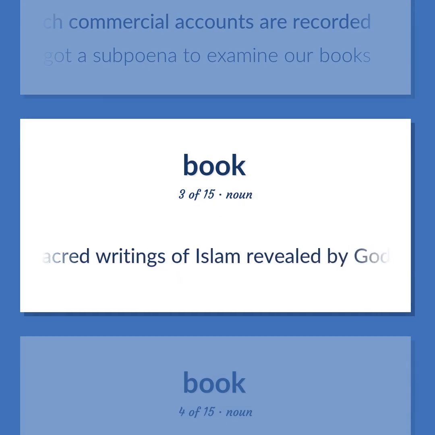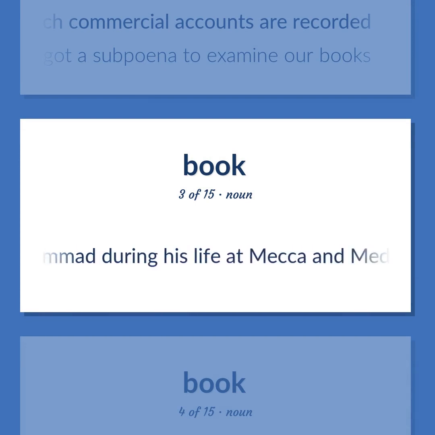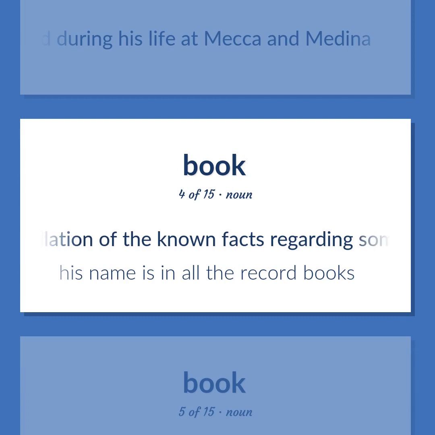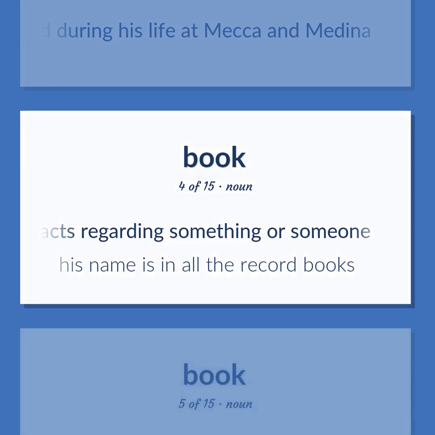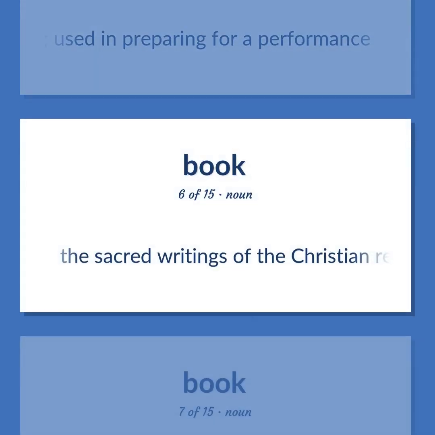The sacred writings of Islam revealed by God to the Prophet Muhammad during his life at Mecca and Medina. A compilation of the known facts regarding something or someone. His name is in all the record books. A written version of a play or other dramatic composition, used in preparing for a performance. The sacred writings of the Christian religions.